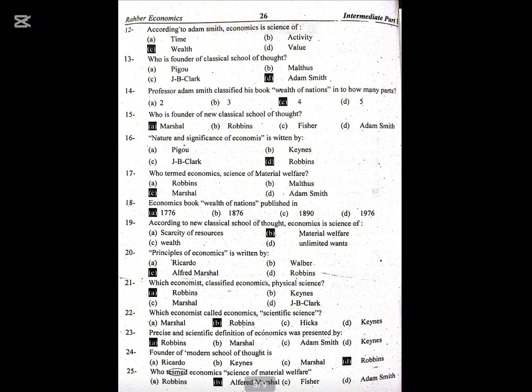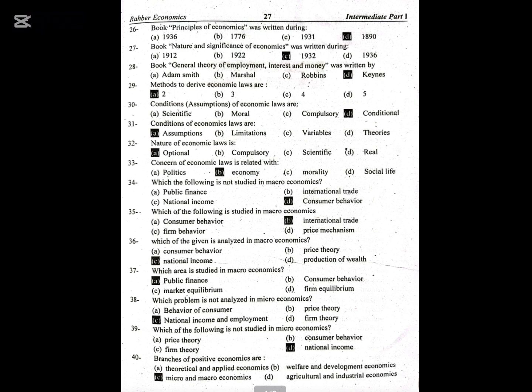The founder of the modern school of thought is Robbins, who states economics is the science of material welfare. Alfred Marshall. The book Principles of Economics was written in 1890. The book Nature and Significance of Economics was written in 1932. The book General Theory of Employment, Interest and Money was written by Keynes.